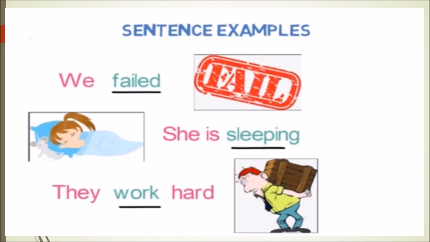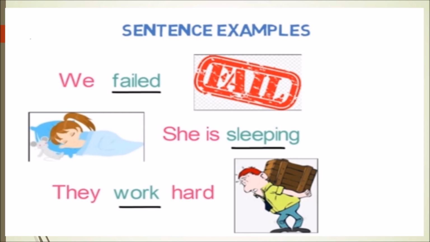Let's look into some more sentence examples having intransitive verbs. The first example sentence is we failed. Here, failed is intransitive verb as there is no direct object linked with it. Let's look into next example sentence.